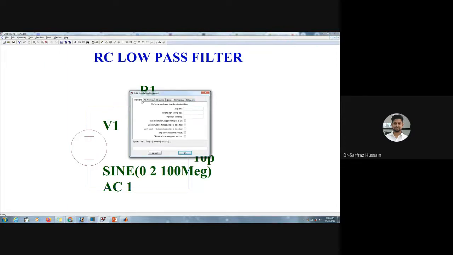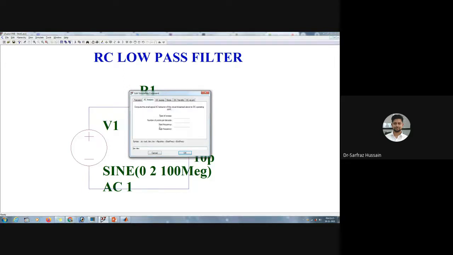If we want to do the transient analysis, then you can put the stop time over here. If we want to do the AC analysis, then we have to sweep. We can choose octave, linear, decade, whatever we want. Here we have a DC sweep, the noise, DC transfer, and we have DC operating point. All these we can find out from this one.